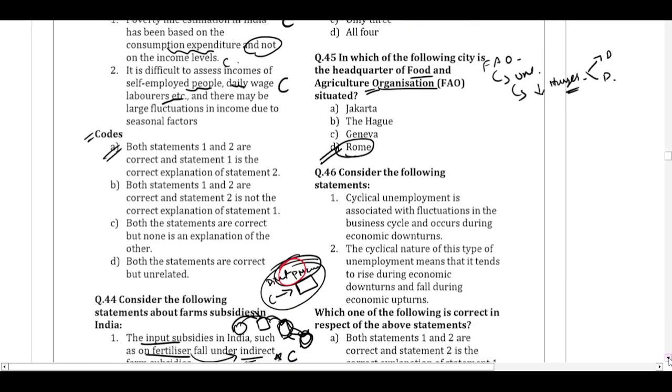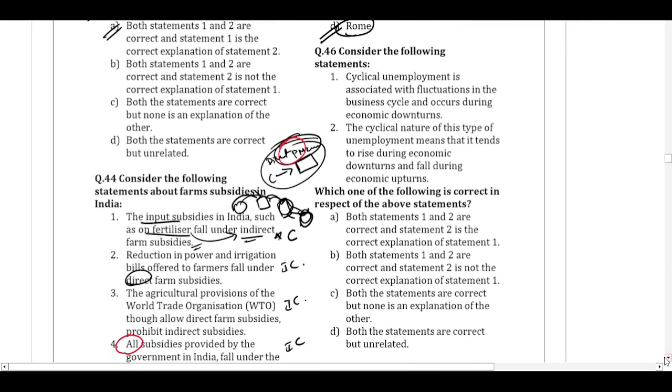Question number 46. Consider the following statements. Cyclical unemployment is a situation associated with the fluctuations in the business cycle and occurs during economic downturns. So, among the different types of unemployment, we have one type that is cyclical unemployment. This unemployment is based on the business cycles, the boom and recession. So, when there is a recession, there will be more unemployment happening.